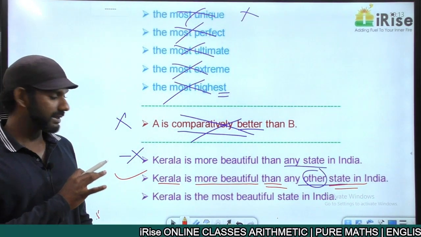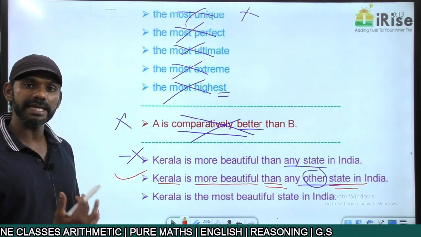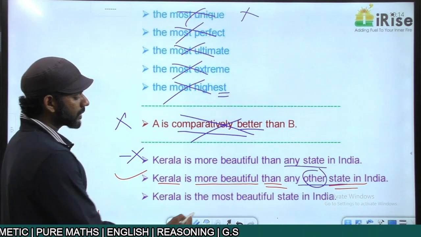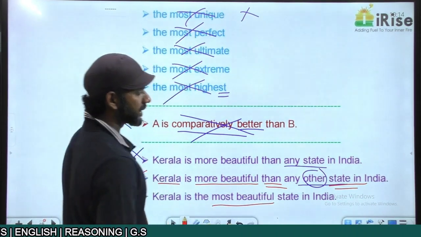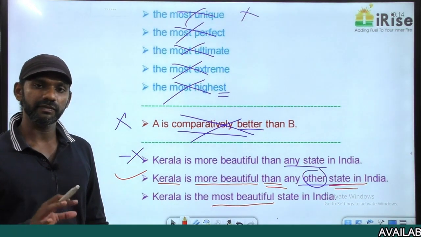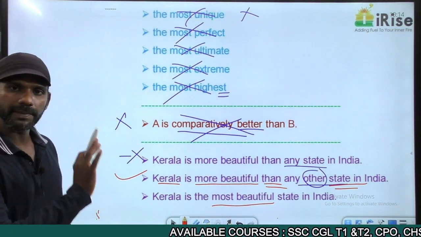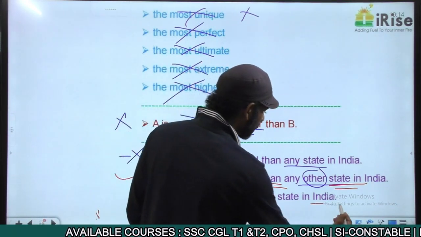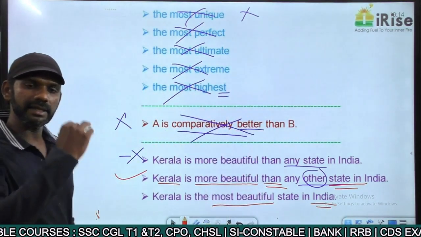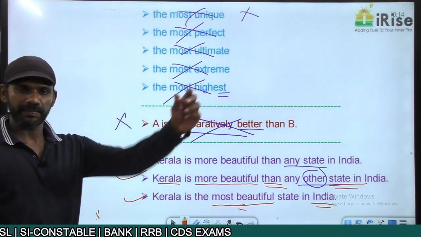Now come to the next one. Kerala is the most beautiful state in India. Most beautiful is a superlative degree adjective. Now as you know, we can use a superlative degree adjective when we refer to the highest level entity in a group. What's the group here? India is the group here. We are talking about the highest level entity, superlative degree adjective, grammatically correct.